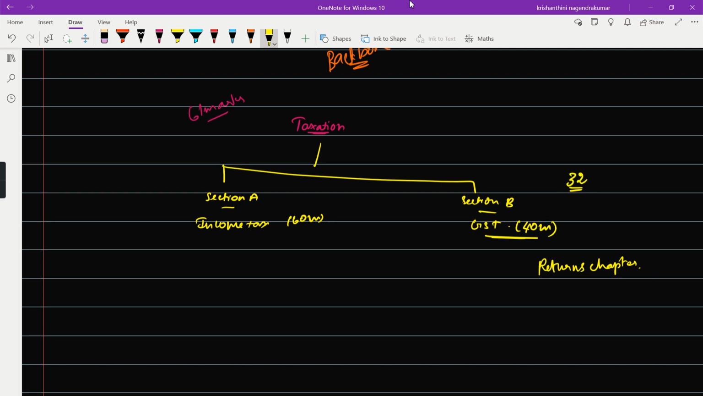And I scored 32 marks in GST, and around 29 marks in income tax out of 60. Why did I score less in income tax? Because I just aimed for 25 marks in Section A and 30 plus marks in Section B. This was my basic criteria, because I'm not strong in income tax either.